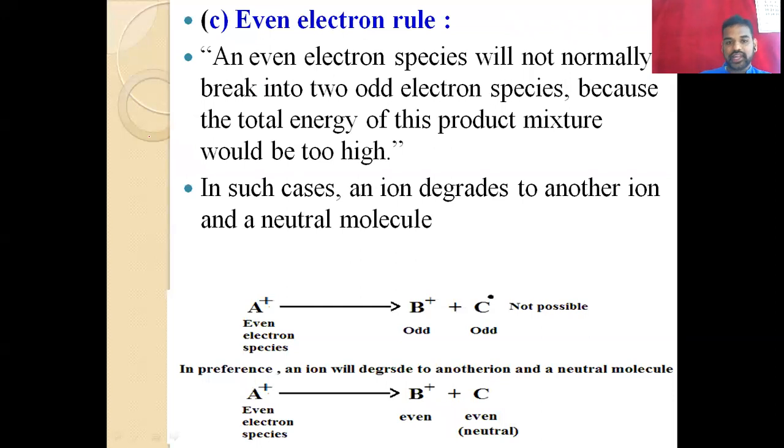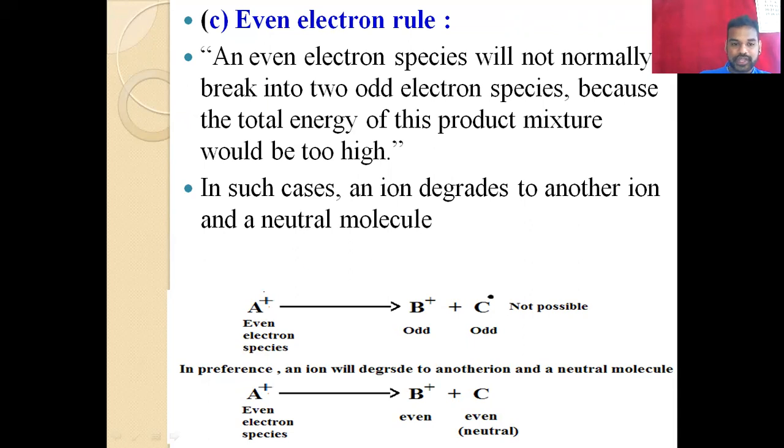And then the even electron rule. So next we have the even electron rule. In the even electron rule, an even electron species will not normally break into two odd electron species because the total energy of this product mixture would be too high. It's very simple. Even electron species do not undergo breaking into two odd electron species. That means if they have the even electron species, then they do not undergo odd electron species.